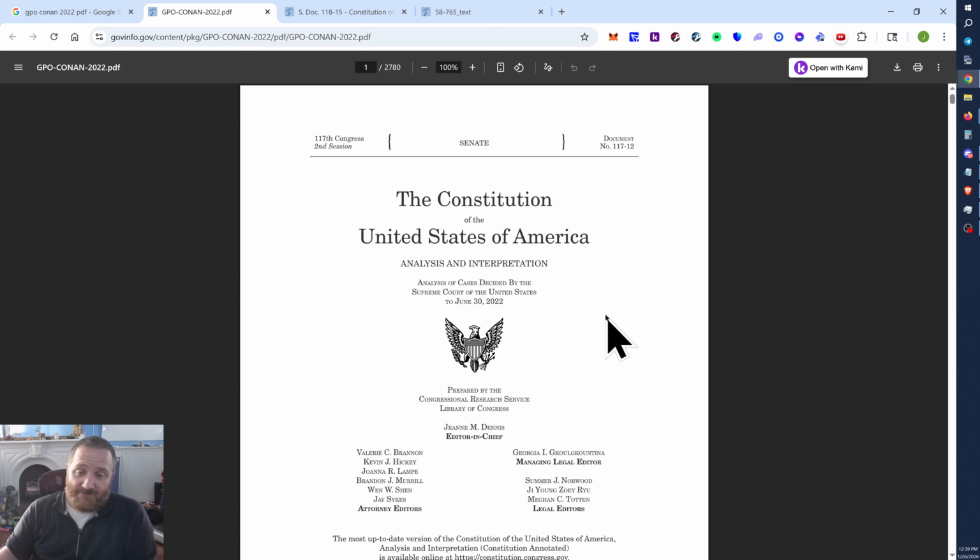But if you want to know what rights you have, a good place to start is with the people that are arguing what they are. I don't know that I would trust this thing entirely. I would want to do my own work, my own references, my own interpretation. But this is a great place to start, and I thought you guys should know about it. Good luck out there while you're facing the black collar.